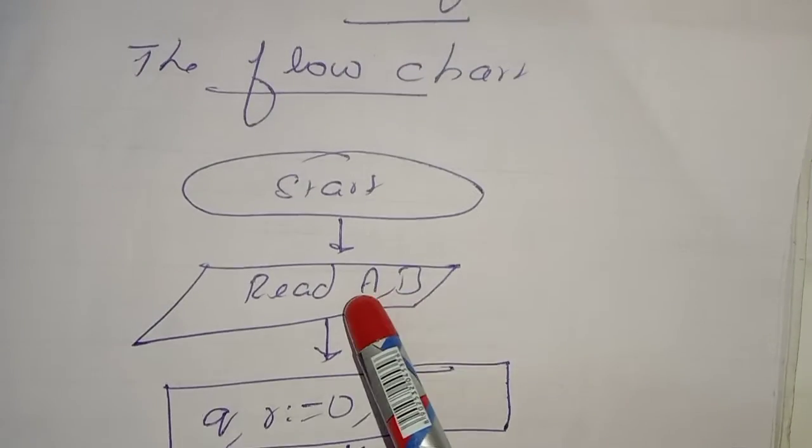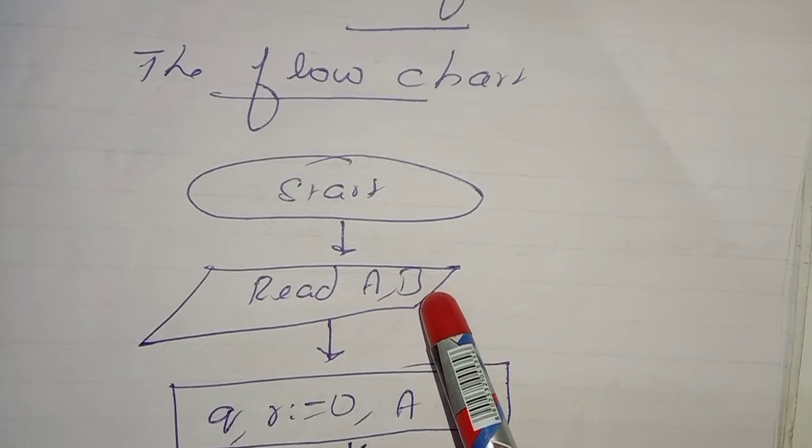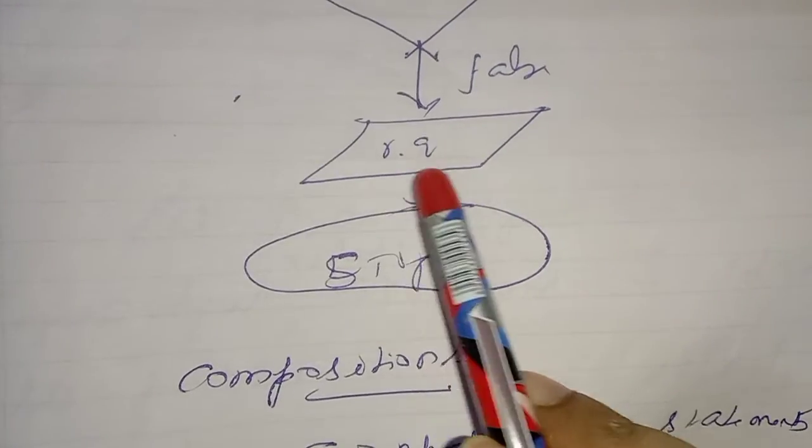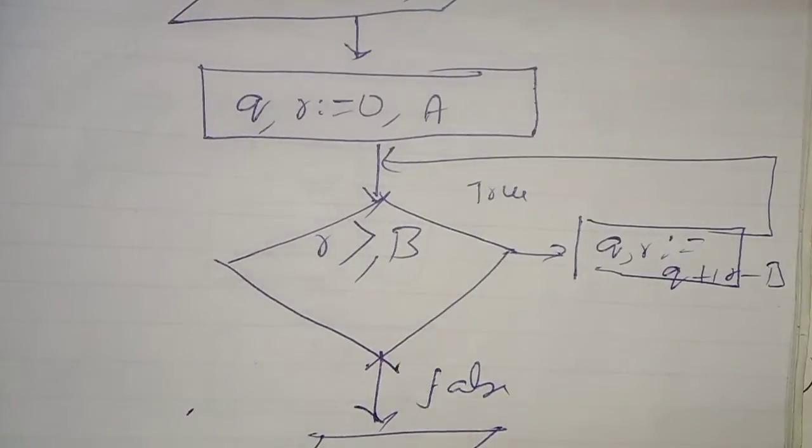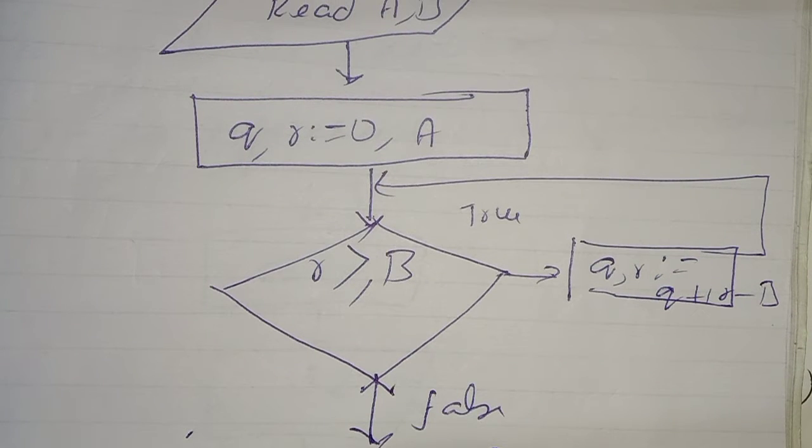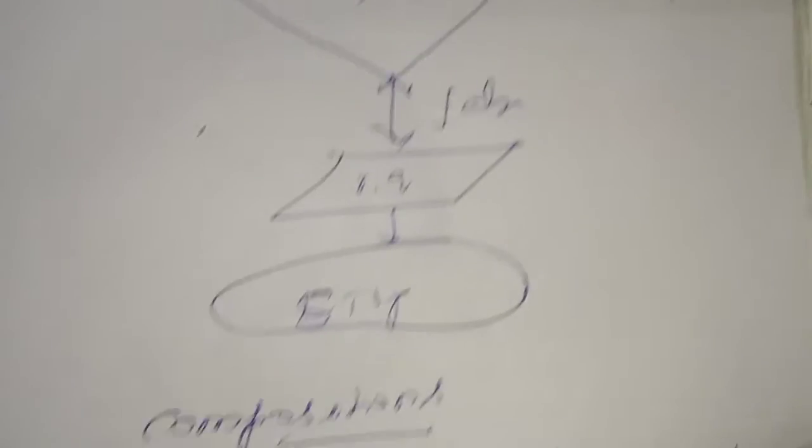So input is A, B. When you are dividing A by B, you will get the remainder and quotient. That is called output: remainder and quotient. This is the decision making. Understood or not? Okay.